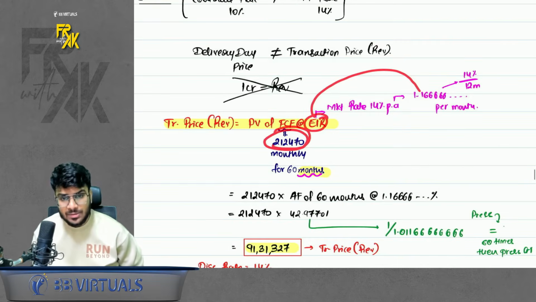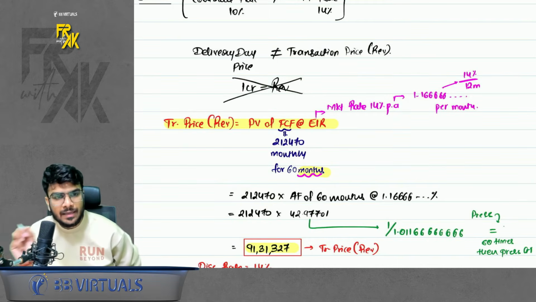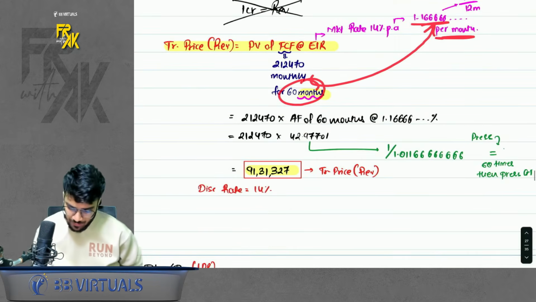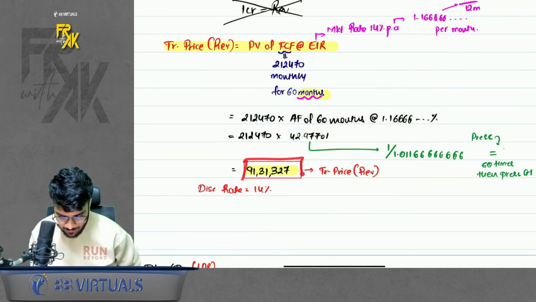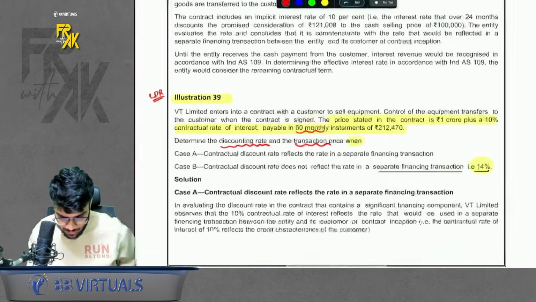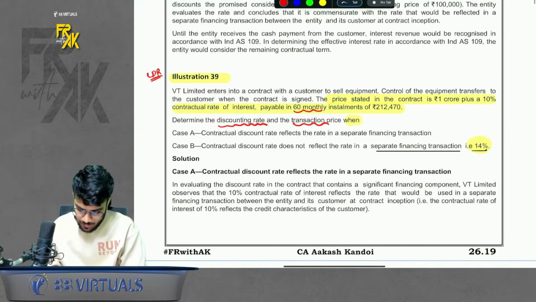212,470 for 60 monthly installments into the annuity factor of this rate. I have given the calculation, you can see. So this comes to this much present value. This is the amount of your revenue. Whatever excess you receive is your interest income. Simple. So the B part of it was very important.